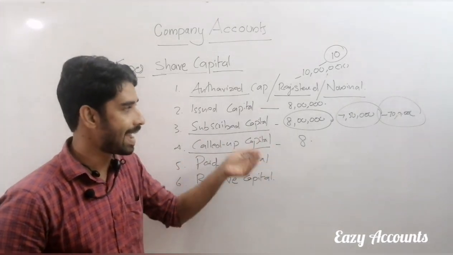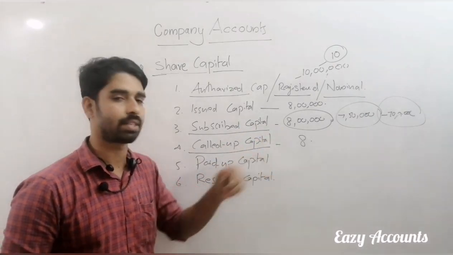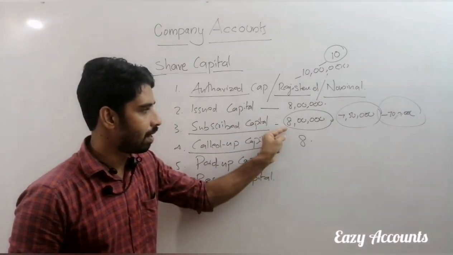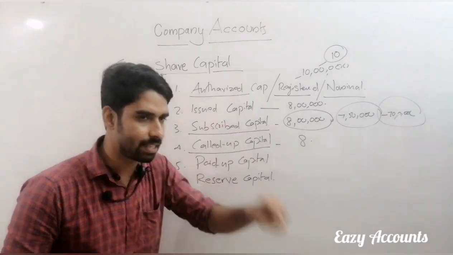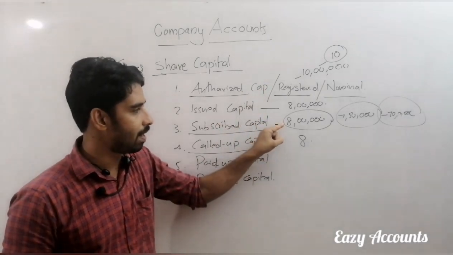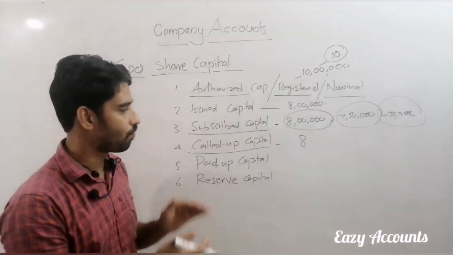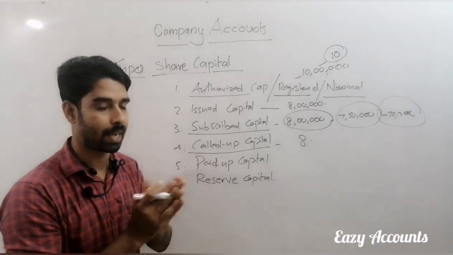So if 8 lakh shares are subscribed, 8 lakh into 8 we can receive. If the company is asking for 10 rupees, 8 lakh into 10 we can receive. If the company is asking for 7 rupees, with 8 lakh shares subscribed, 8 lakh into 7 we can receive. So what amount they are telling to pay, that amount will be called up capital.